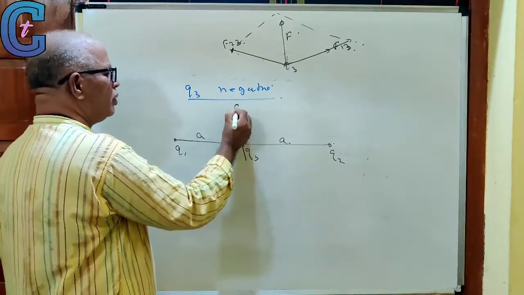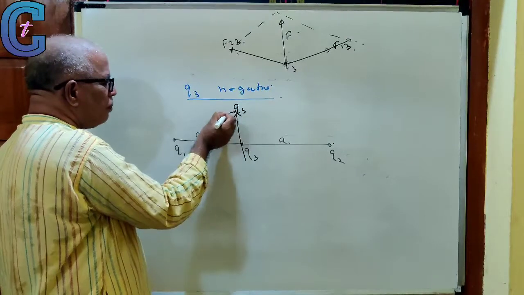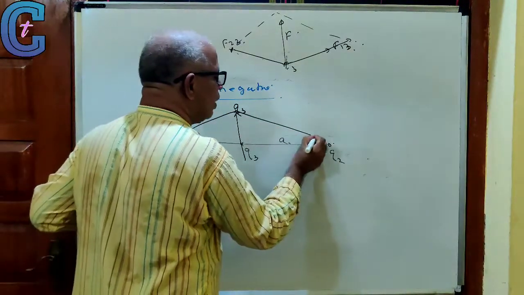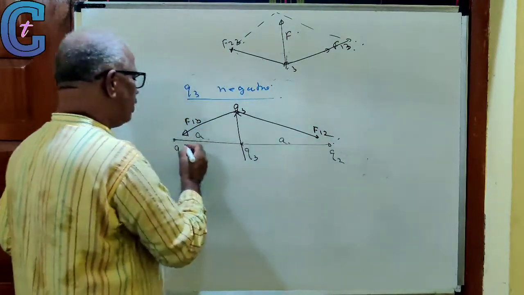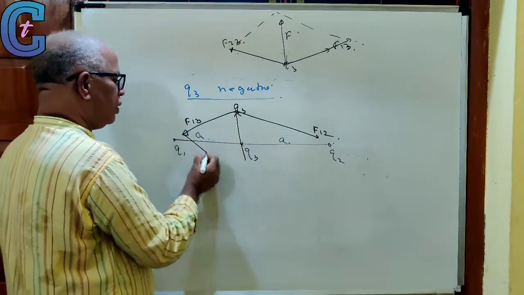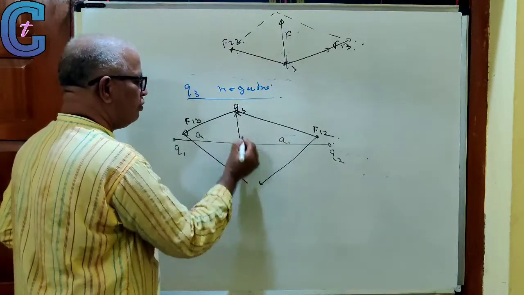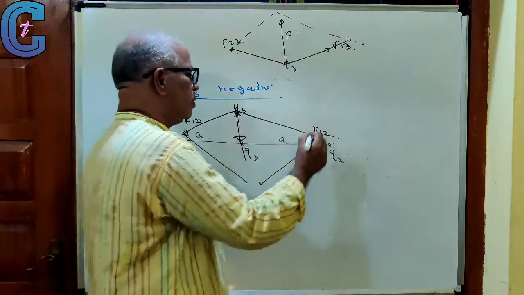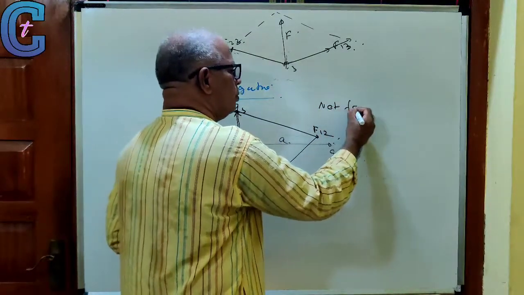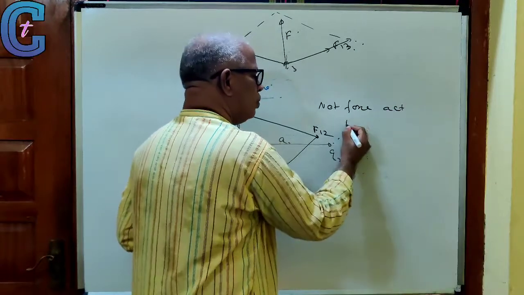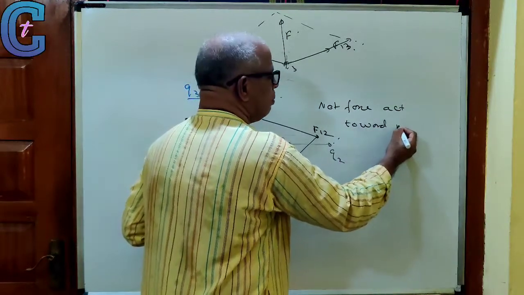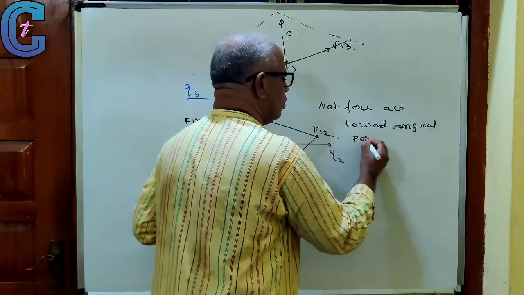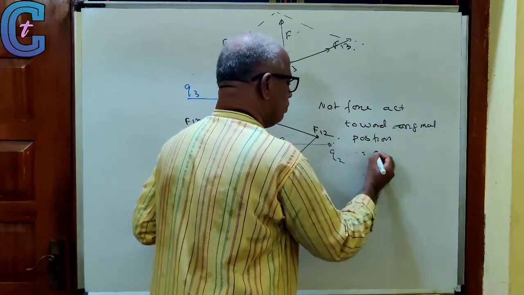So Q3 is at the new position here. It is an attractive force F13 and attractive force F12. Complete the parallelogram. What you get is that the net force is towards the mean position, the original position. Therefore, stable equilibrium.